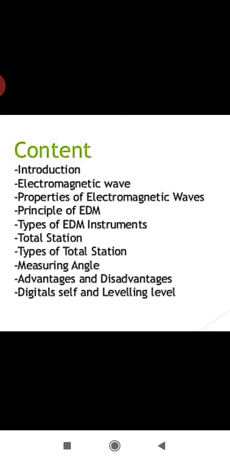First we are going to see the introduction, then electromagnetic waves, properties of electromagnetic waves, principle of EDM, types of EDM instruments, then total station, types of total station, measuring the angle, advantages and disadvantages of total station, digital leveling, that is digital and self leveling instruments. So we see that instrument also.